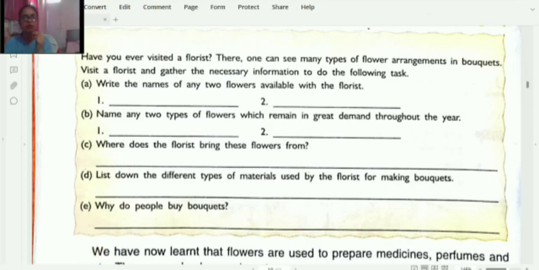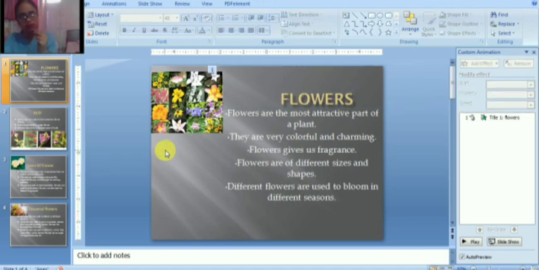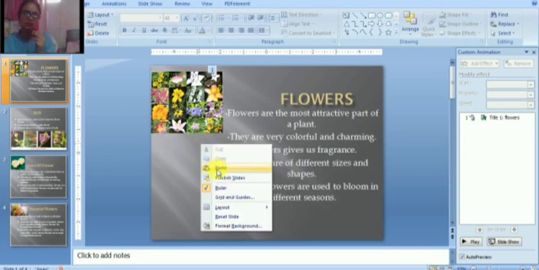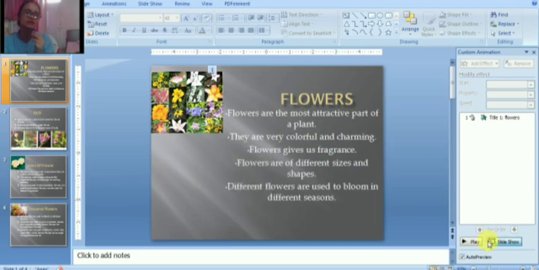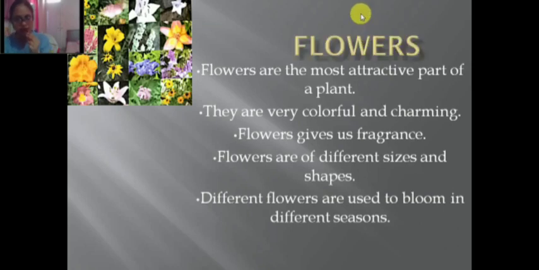We have now learned that flowers are used for many purposes. Now let's one more time recapitulate whatever we learned in this lesson. Children, we have learned about flowers, and flowers are the most attractive part of a plant. They are very colorful and charming. Flowers give us fragrance.